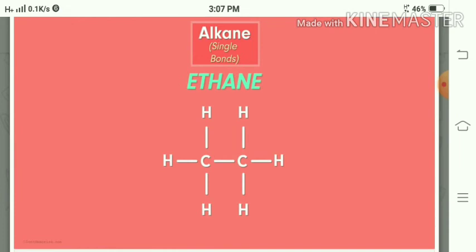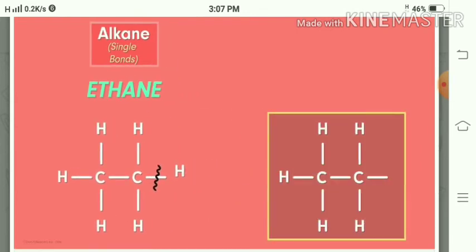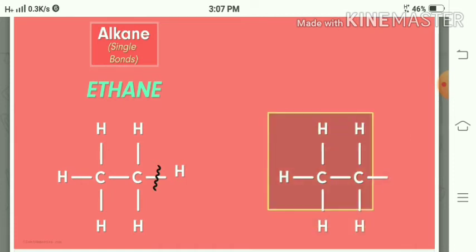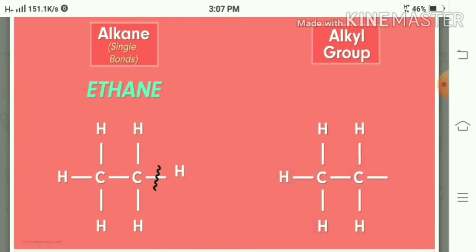Now, how is an alkyl group formed? If we consider ethane, C2H6, in that ethane, carbon is tetravalent. If we remove one hydrogen from any of the carbon atoms, the remaining group is called an alkyl group. If it is formed from ethane by removing one hydrogen atom, it gives the ethyl group.